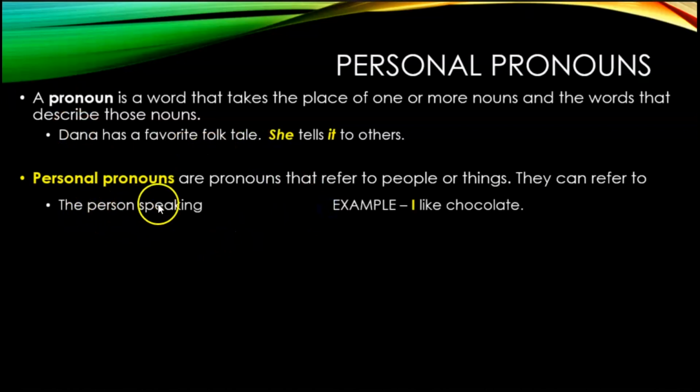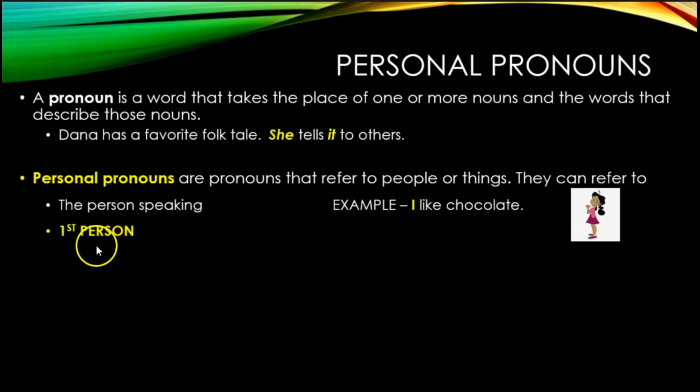They can refer to the person who's speaking. So, for example, I like chocolate. In the sentence, I am the one doing the talking or the writing, right? And I'm focusing on myself, okay? So there's just me in the sentence. I'm talking about me, and so it's first person, okay?